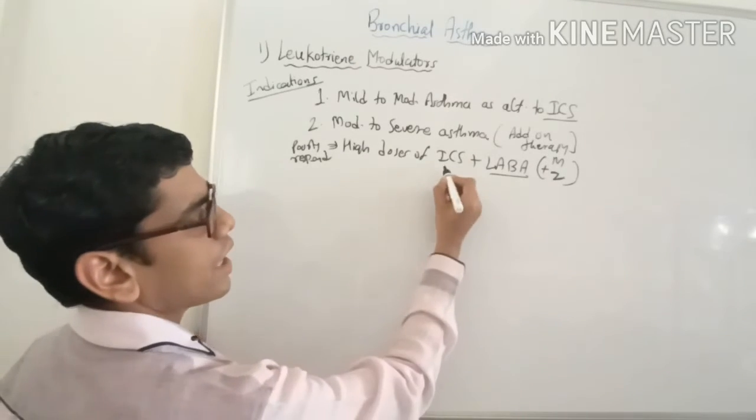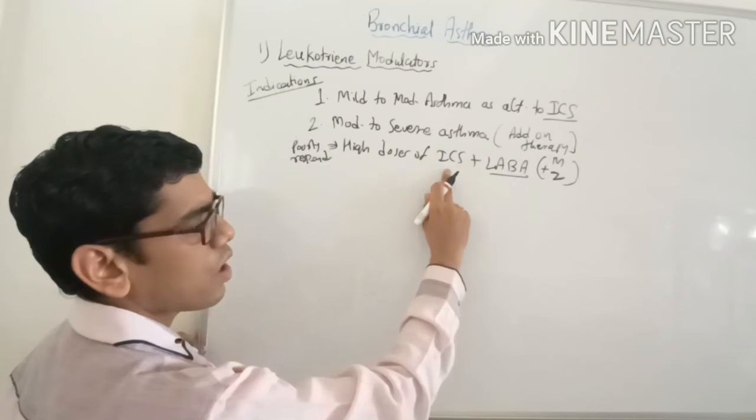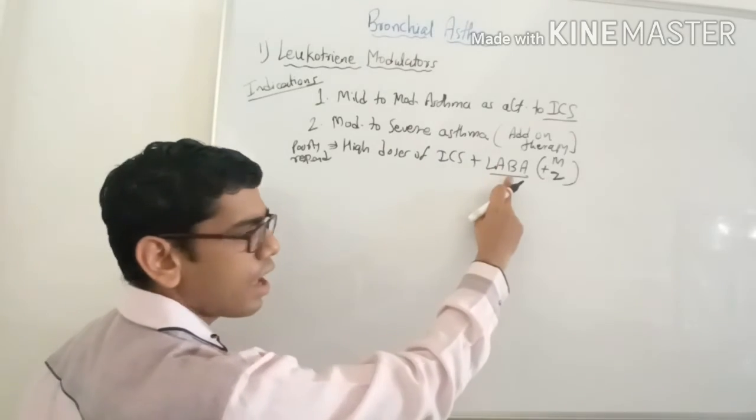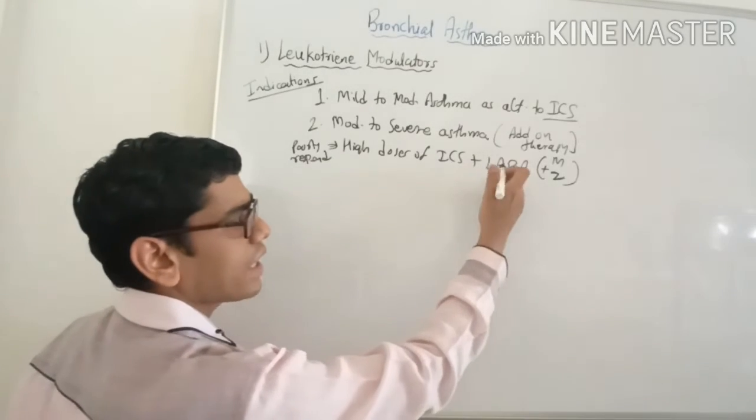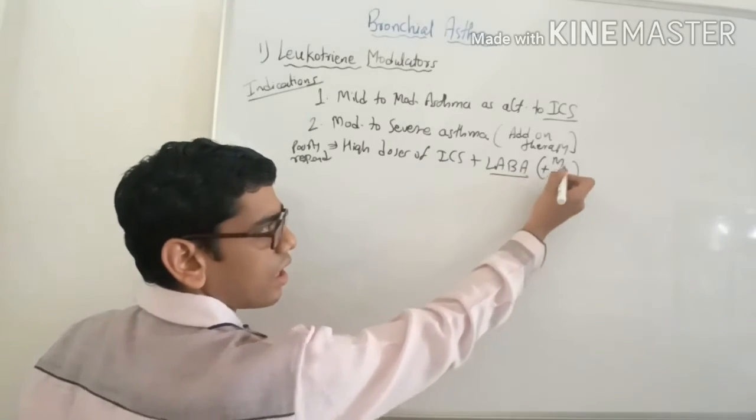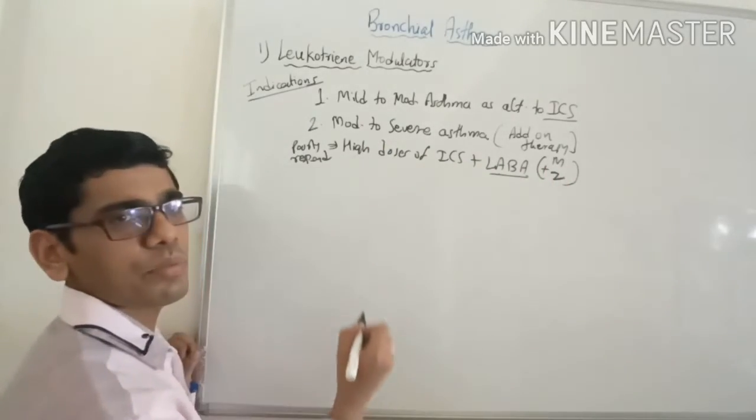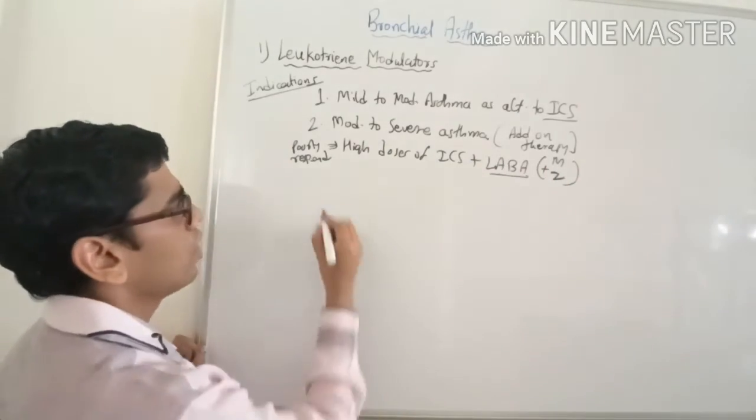It is said that this drug reduces the dosage requirement of inhalational corticosteroid as well as the LABA, but they cannot replace the LABA because their efficacy is less as compared to long-acting beta-2 agonists.